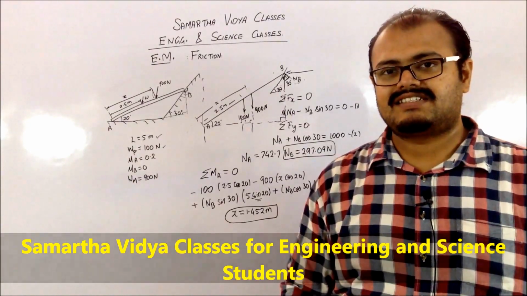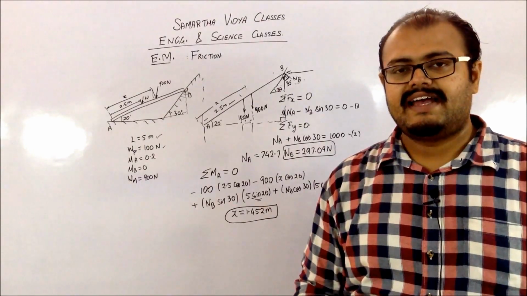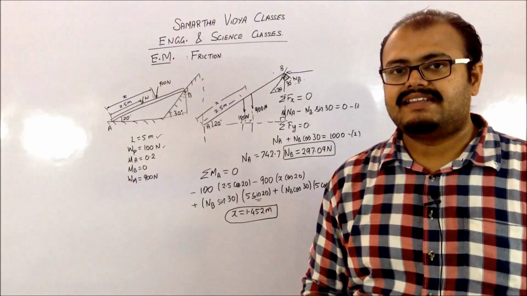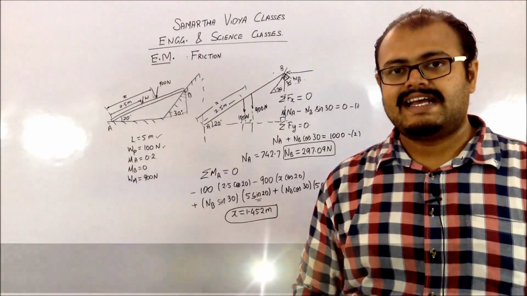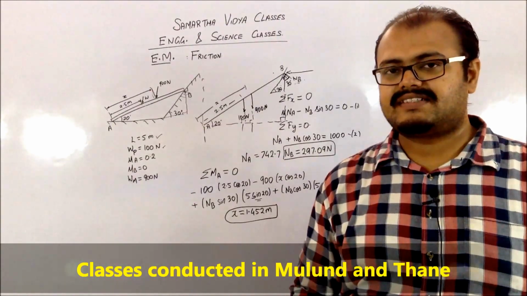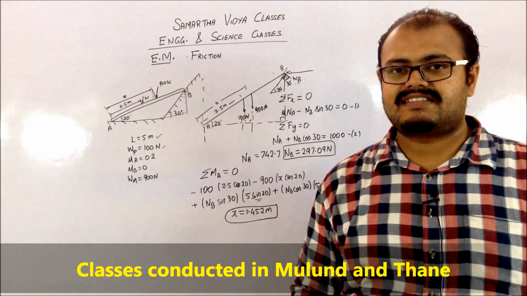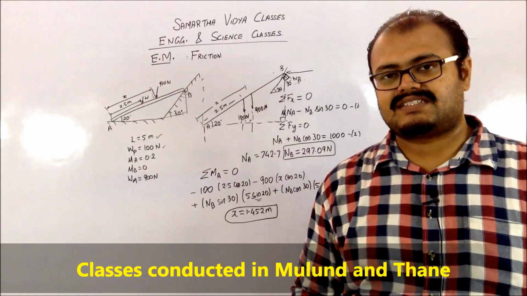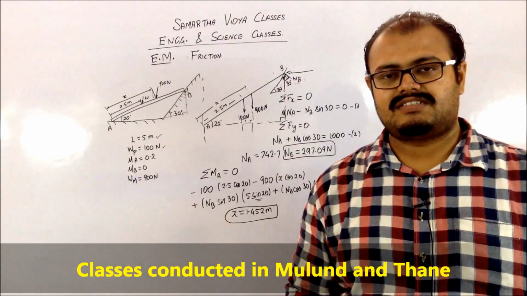So for ladder friction, you can use all three equations, that is summation Fx, summation Fy and summation Ma. In the previous video which we had dealt with wedge friction, you won't be able to solve it by summation Ma because the distances for that are mostly not given. So you will just have to use summation Fx and summation Fy while solving. So this is going to be the conclusion for your friction topic.